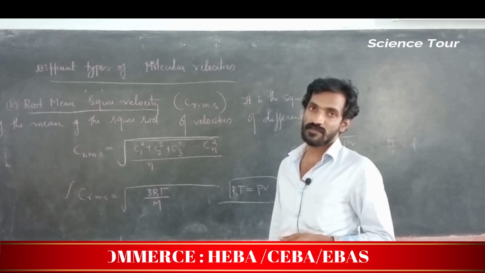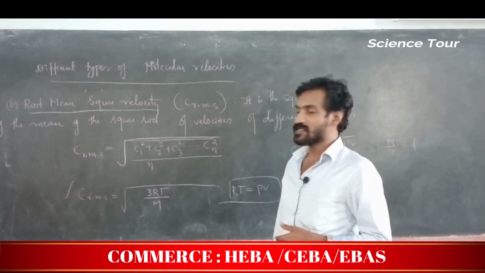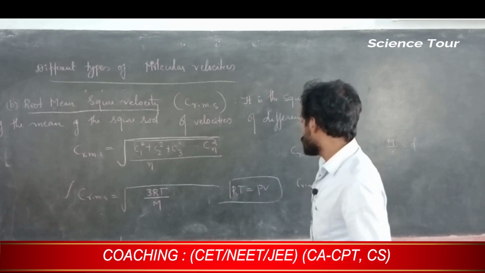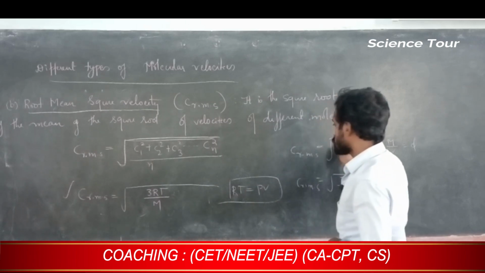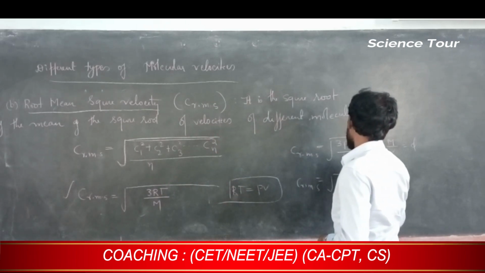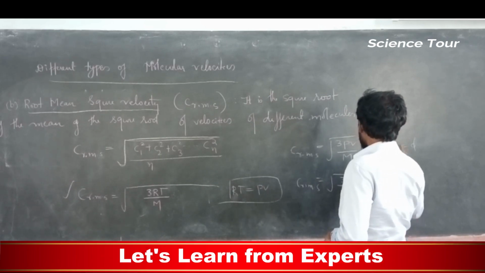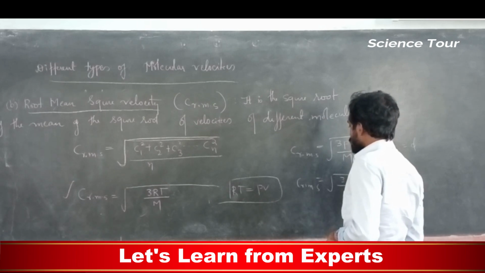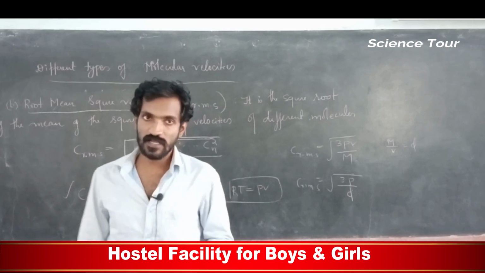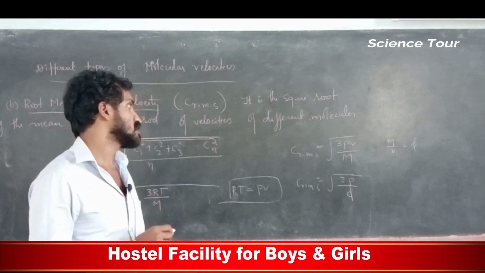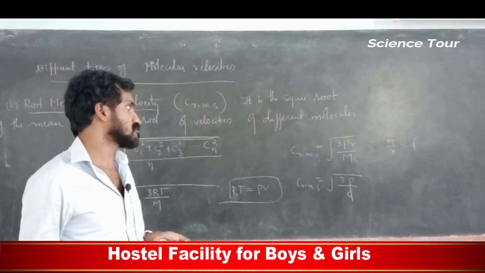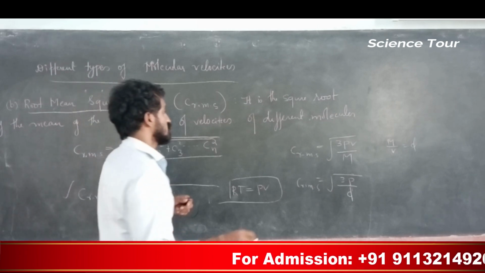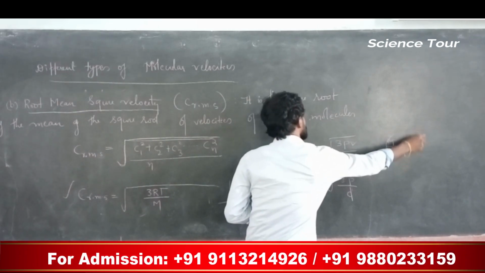So this formula is directly given. We are studying the same thing in physics derivation, but this formula is important for us in JEE NEET concern. RT is nothing but PV, we are substituting here RT is PV. So root of 3PV divided by m. Here m divided by V is actually d, density. So root of 3P divided by density. Here m divided by V means density, so we are substituting it as density.